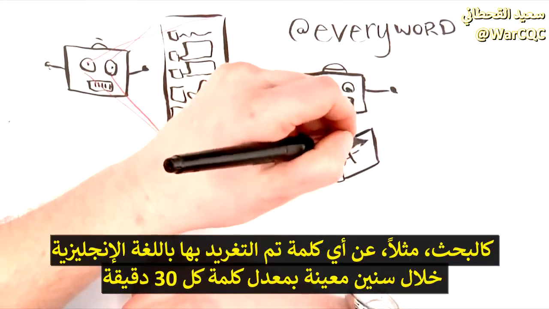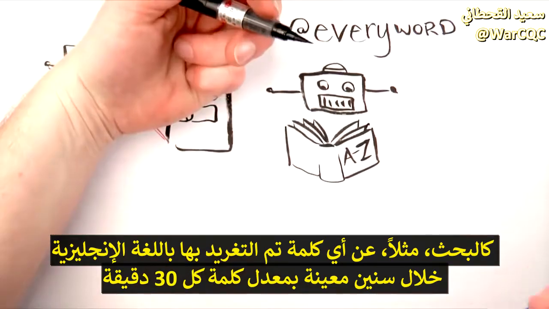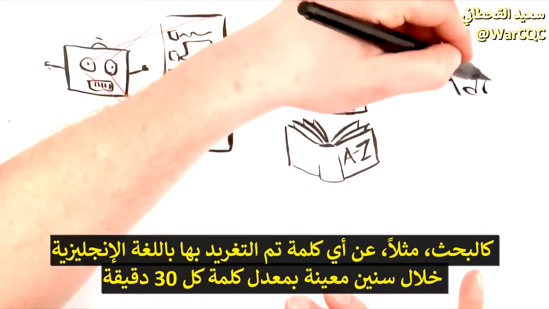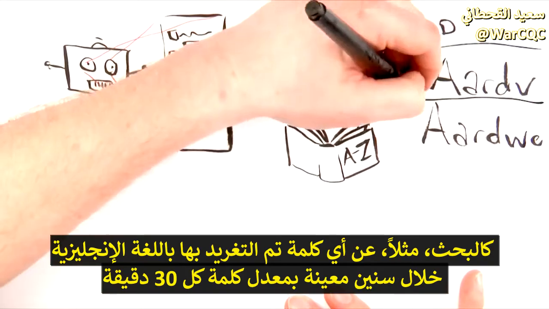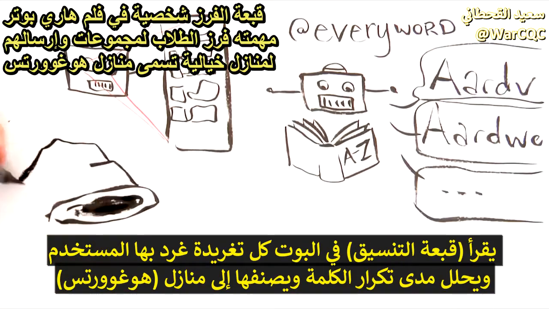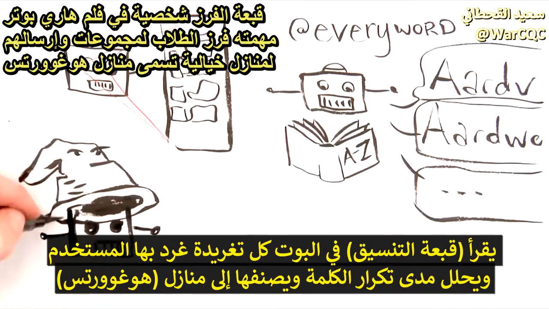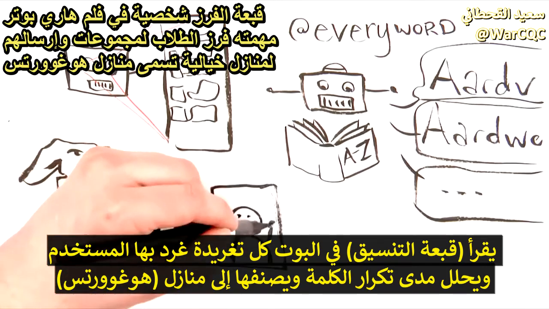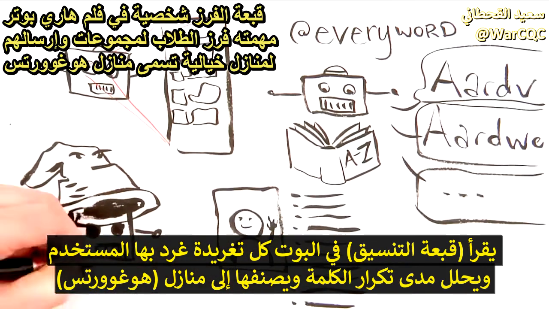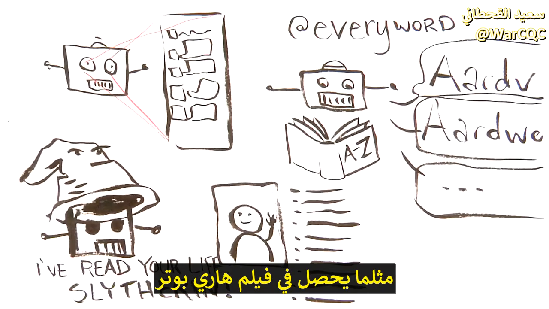Every Word, for instance, was a bot that tweeted all the words in the English language over a period of years, one word every 30 minutes. The Sorting Hat bot, @SortingBot, will read every tweet that a user has ever made, analyze the word frequencies, and sort them into a Hogwarts house, just like its Harry Potter namesake.